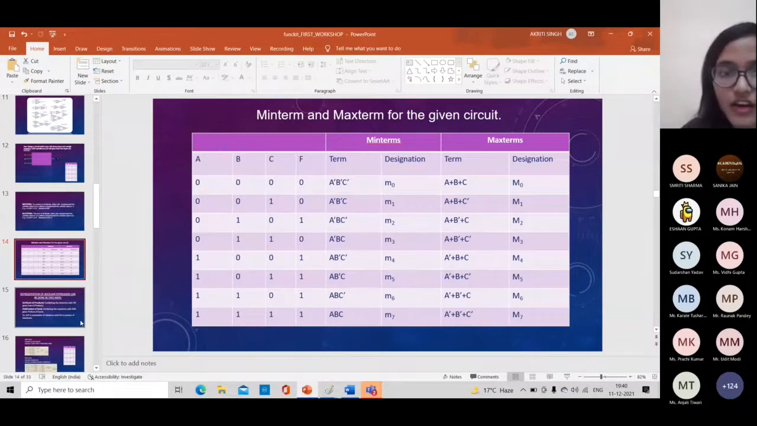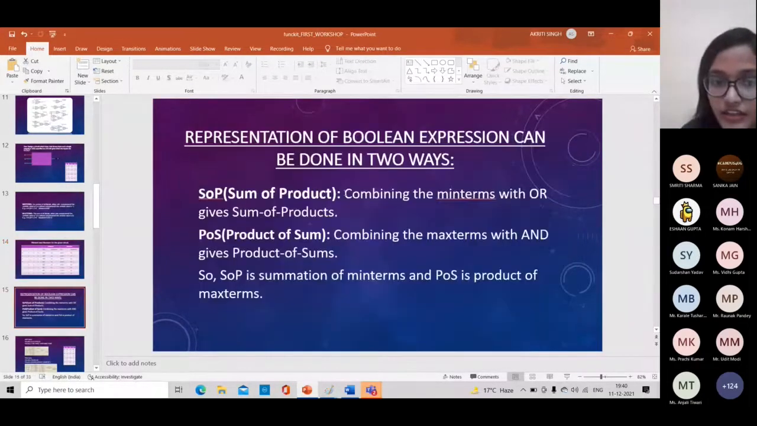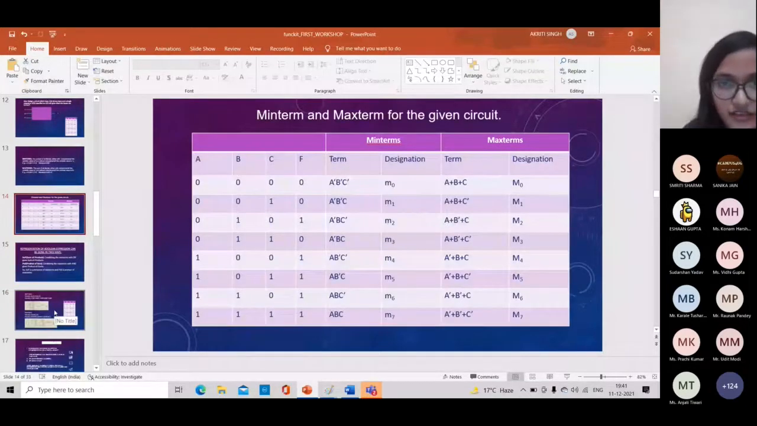And for POS, we will combine the max terms with AND. It will give product of sum. We will combine the max terms for those in which output is low, that is 0. So I can give you the example of POS and SOP for this F in the next slide.